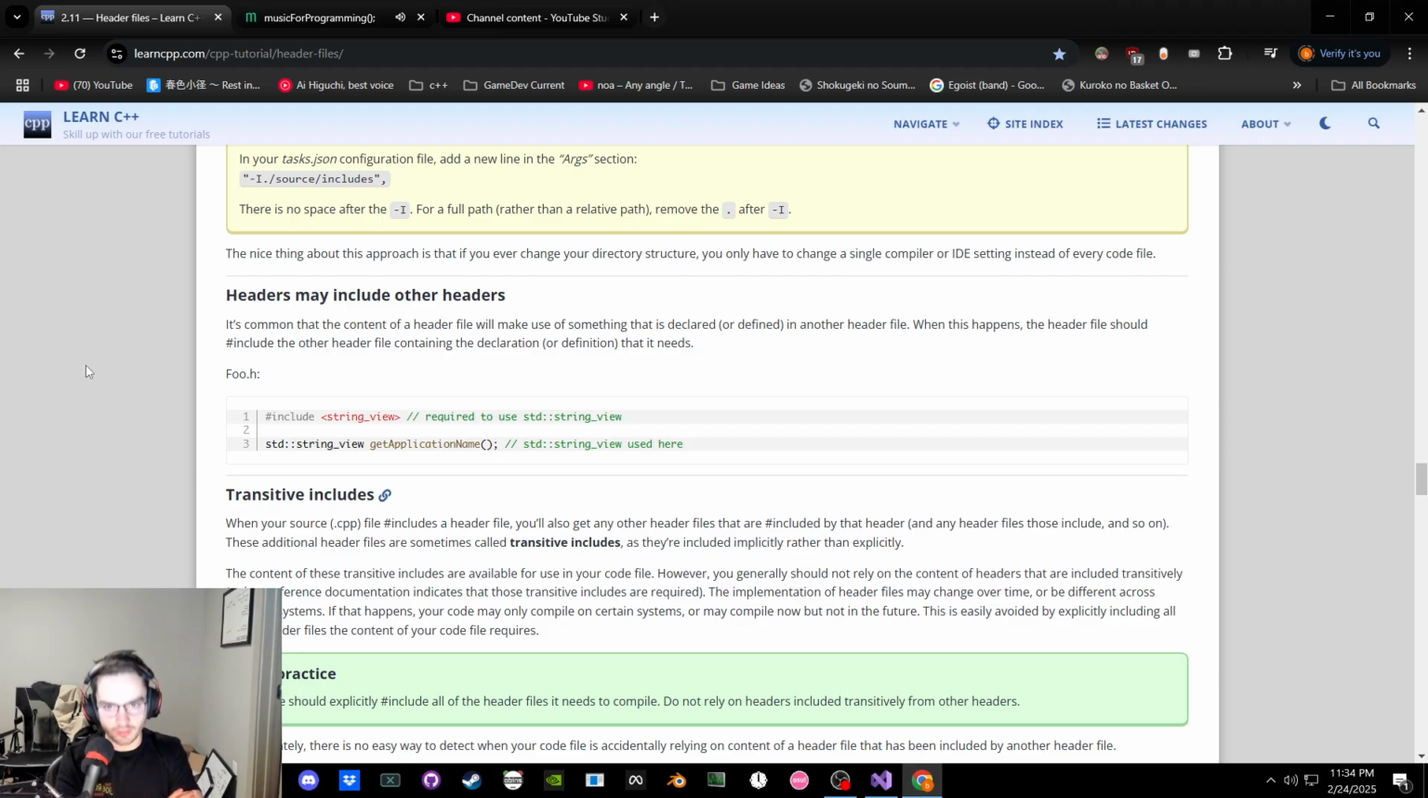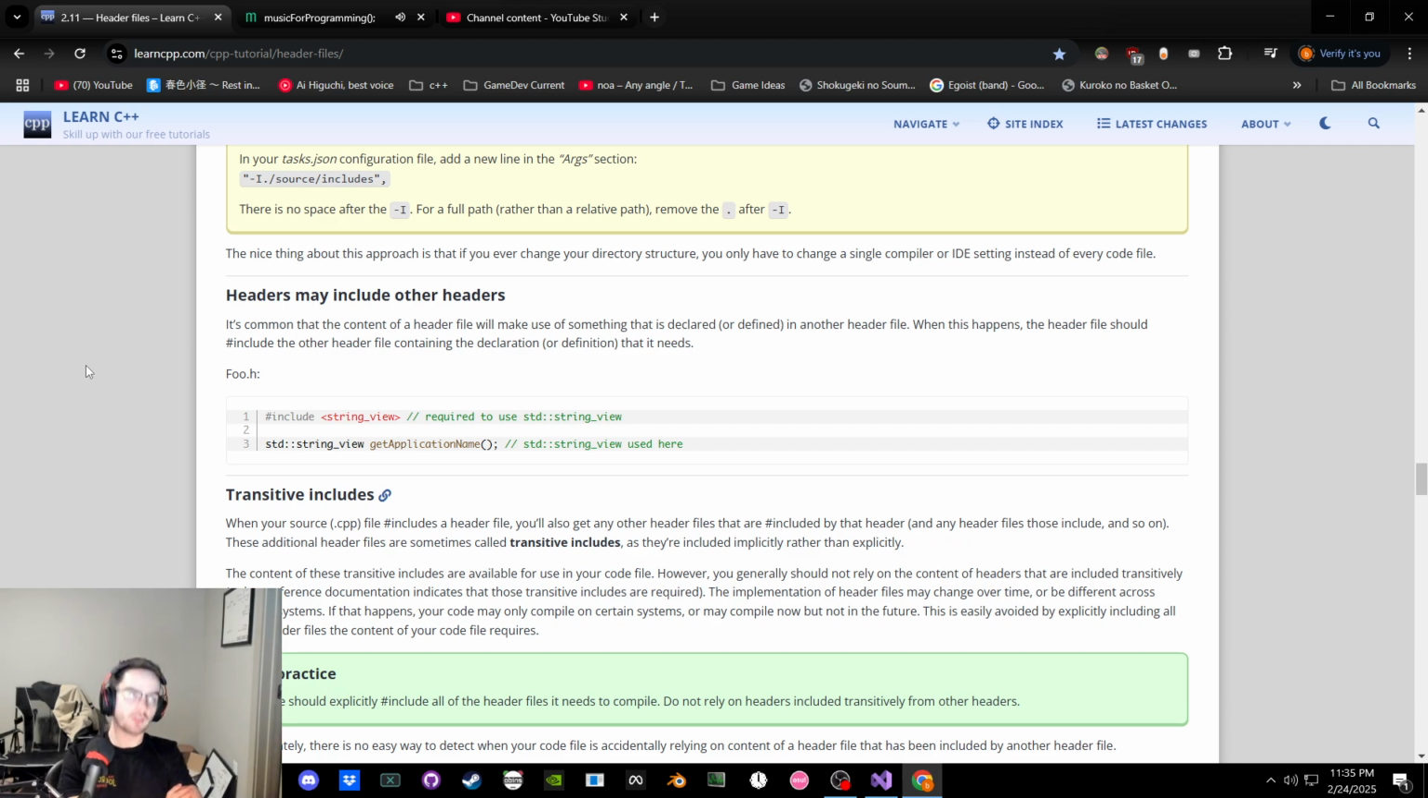It's common that the content of a header file will make use of something that's declared in another file. When this happens, the header file should include the other file containing the declaration or definition it needs. Okie doke. .h includes string view, because string view is a return type for a function that we're just declaring. Transitive includes? Oh god. When your source file includes a header file, you'll also get any other header files that are included. Well, yeah, because those are copied in that header file, and you're including that one, so you're copying that one. Okay, transitive include.